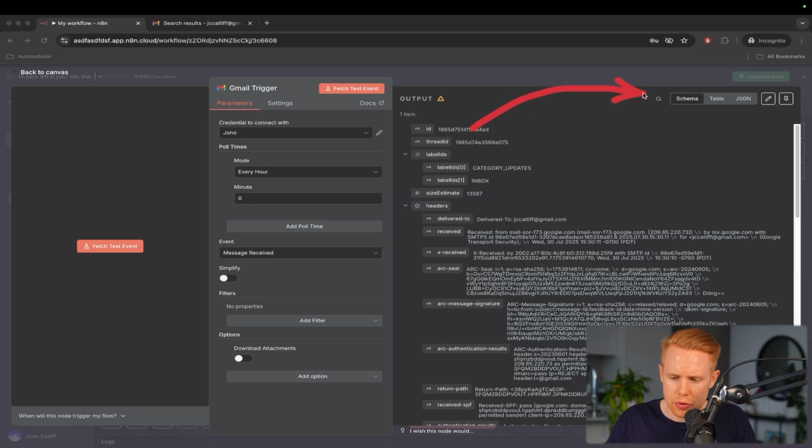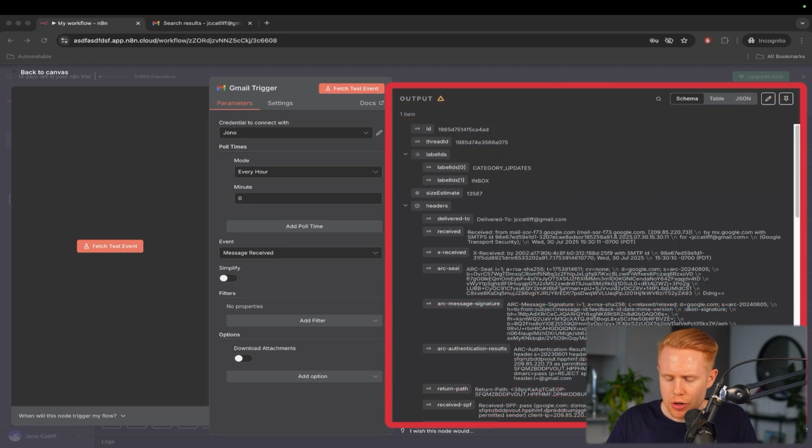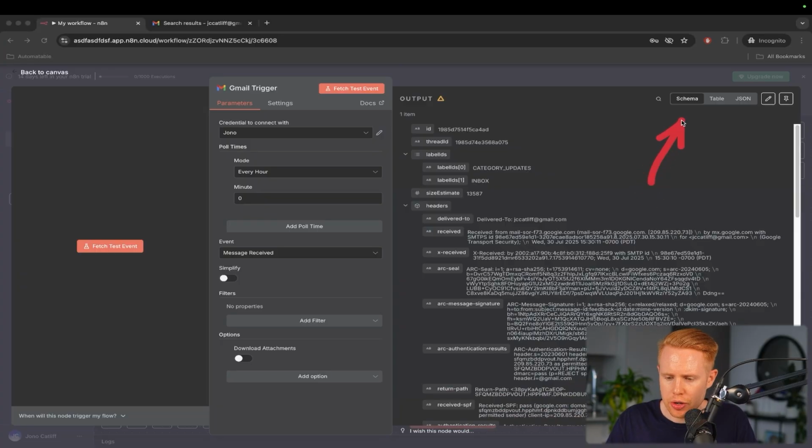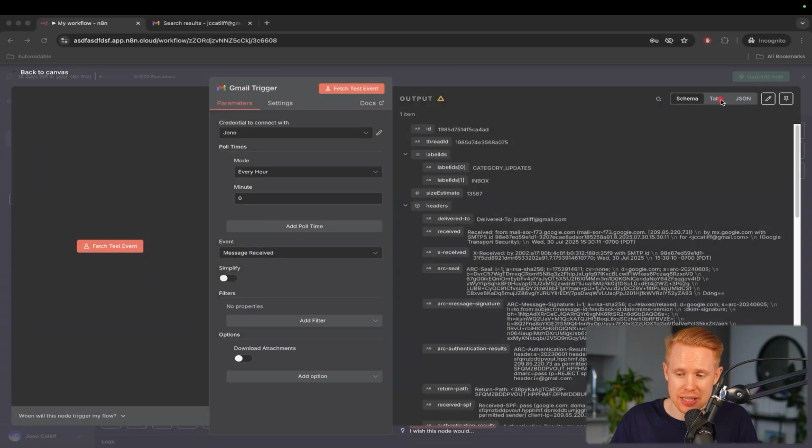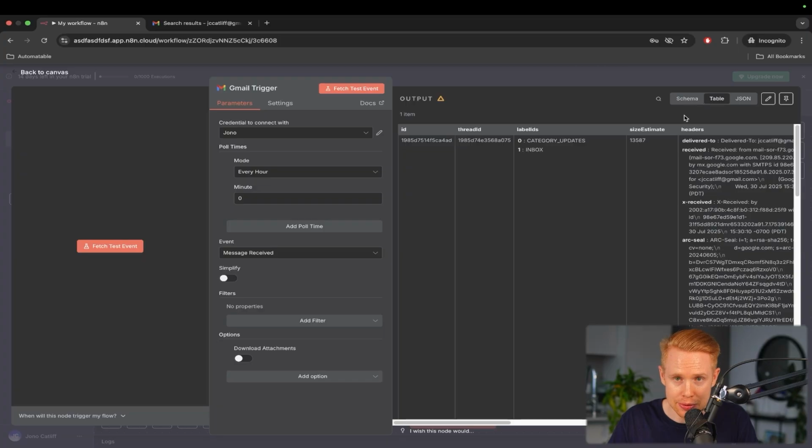And lastly, I just want to point out here that with the outputted response, if you look over at the top right-hand corner here, we have something called schema, table, and JSON. Now, in a nutshell, this is just displaying data in 3 different ways. Okay, so it's the same data that could be displayed in the schema format here. This is defined as schema. Then we have table data.